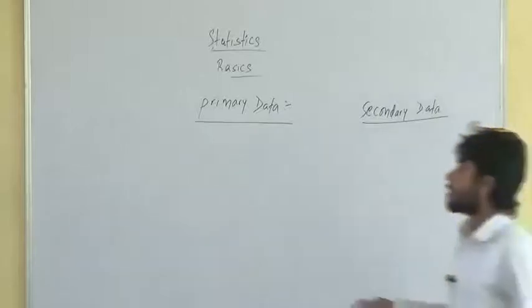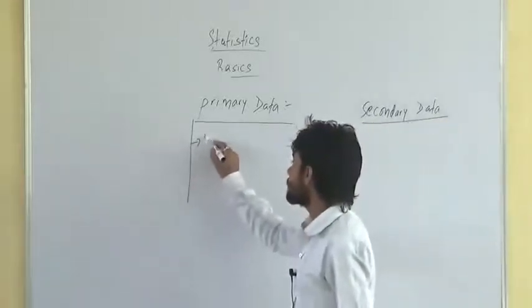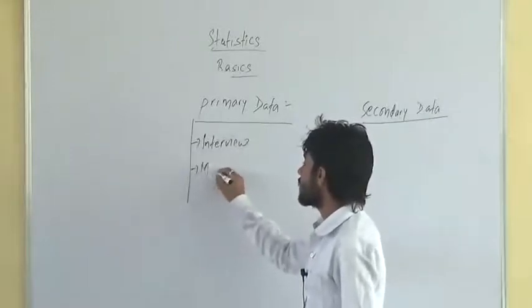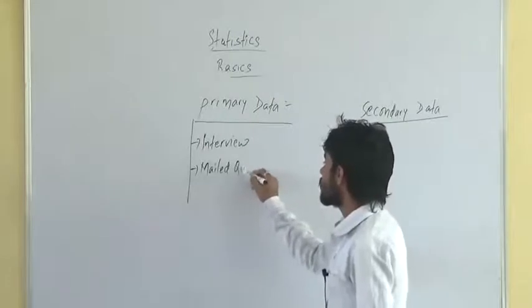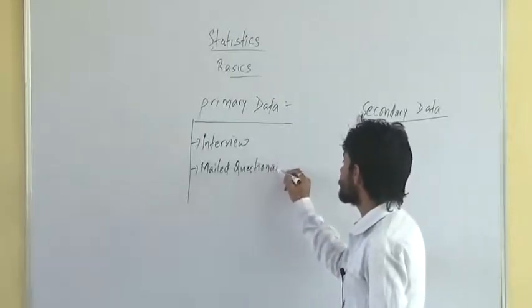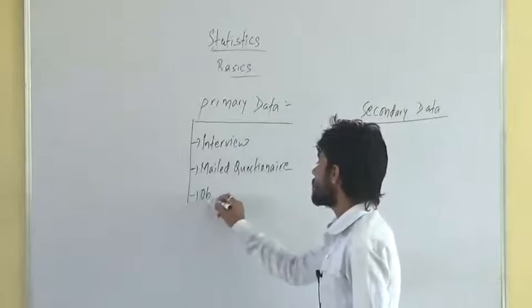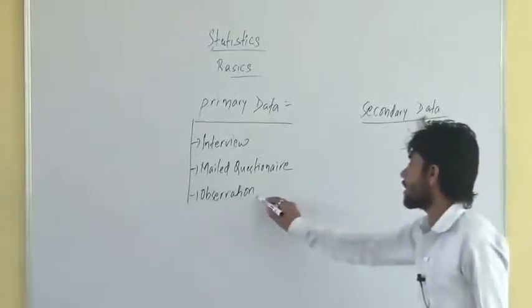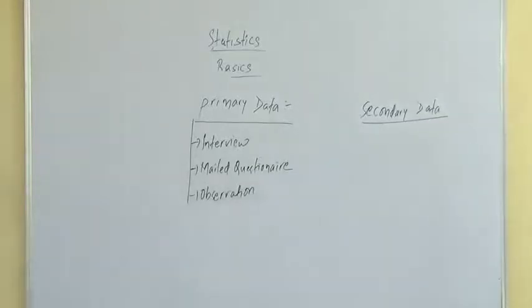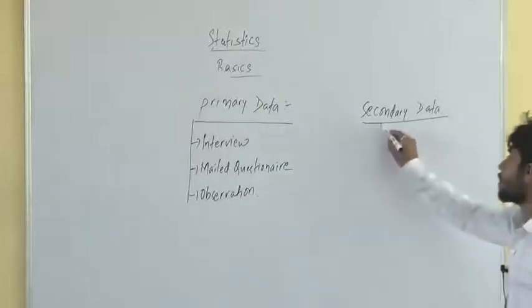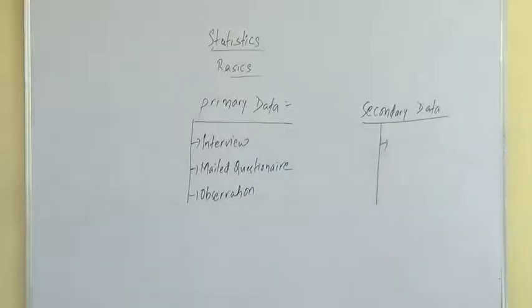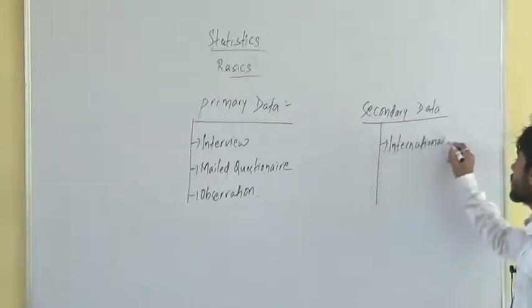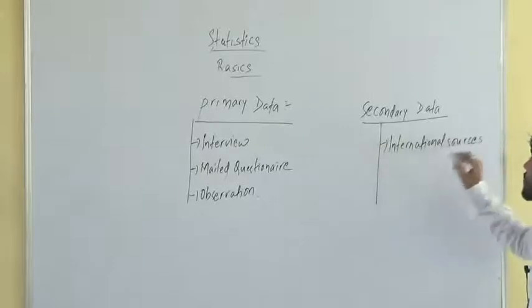Methods of collecting primary data will be interview method, mailed questionnaire method, observation method. These are a few methods of gathering primary data. Whereas some methods of collecting secondary data will be international sources. These are some secondary sources.